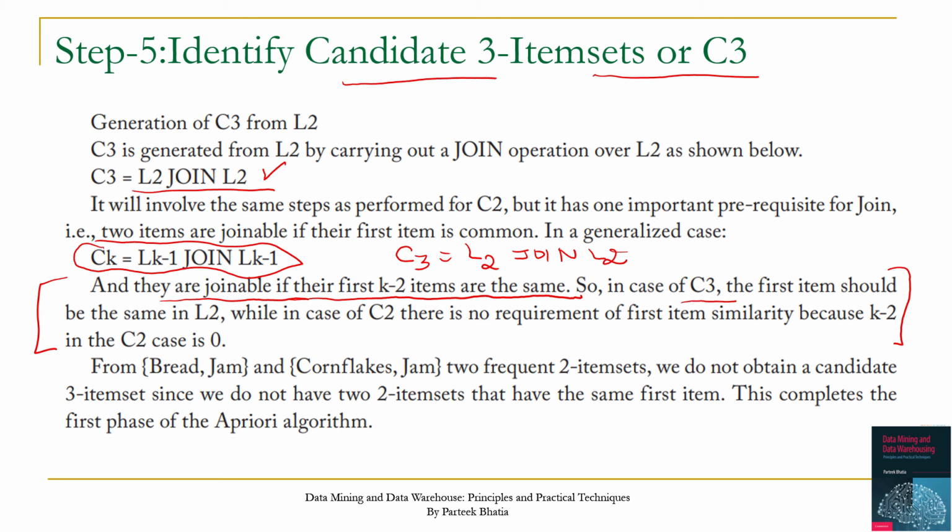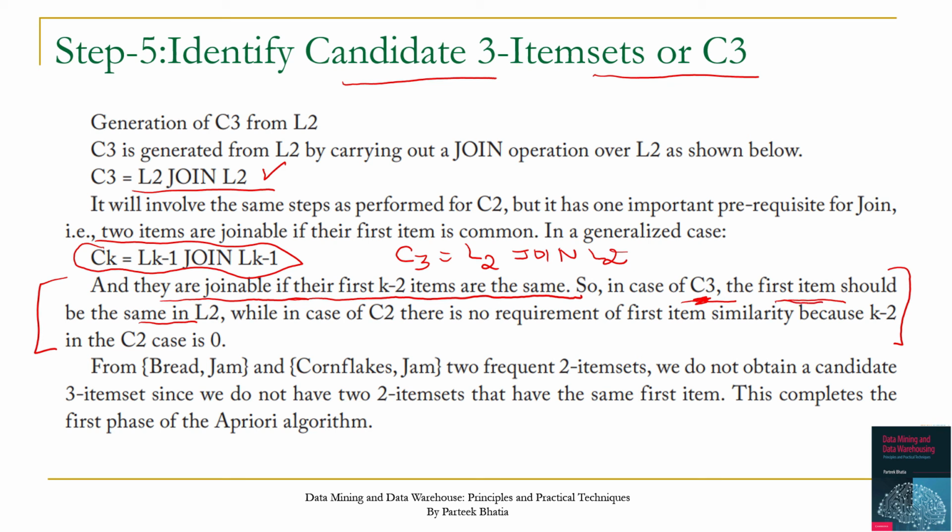It means for creating C3, the rule is the first item should be same in L2 because the rules state that they are joinable if their first k minus 2 items are same. If our k is 3, then for C3 the condition will be their k minus 2 items, that will be 1. So the condition will be the first item should be same in L2.